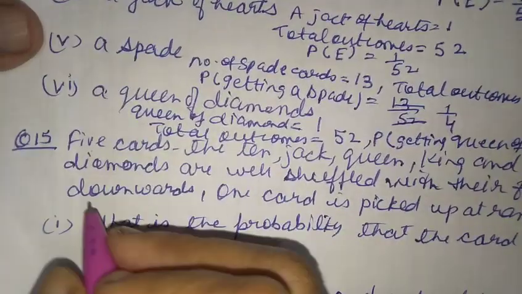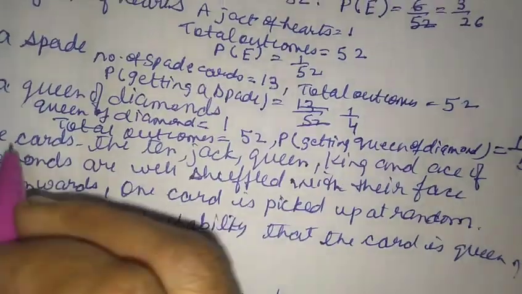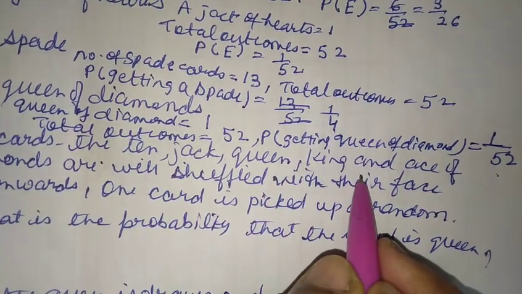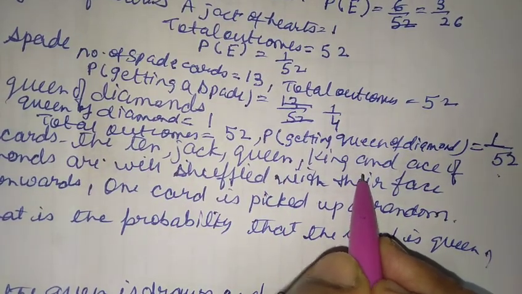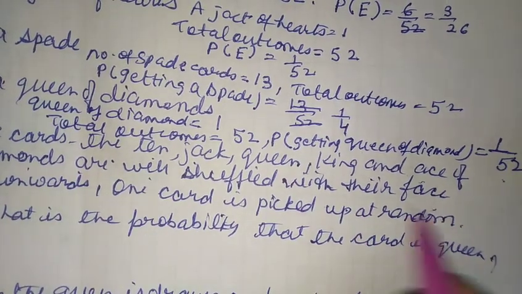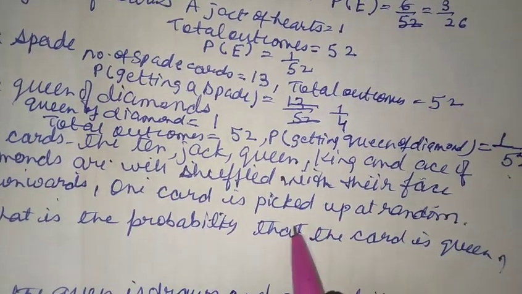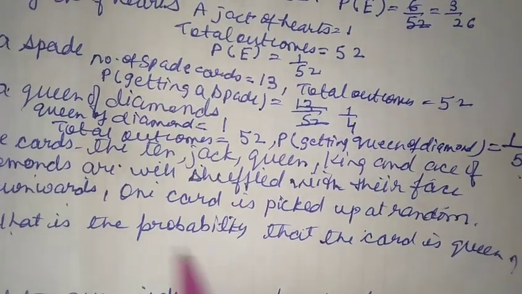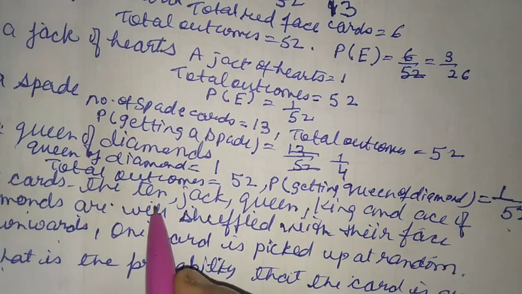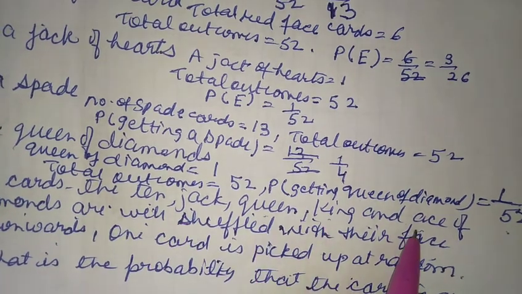Now let's go to our 15th question. 5 cards, the 10, jack, queen, king and ace of diamonds are well shuffled with their faces downward. One card is picked up at random. What is the probability of getting the queen? So we have only 5 cards here, 10, jack, queen, king and ace.